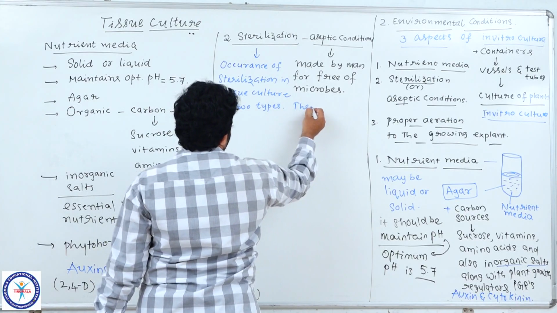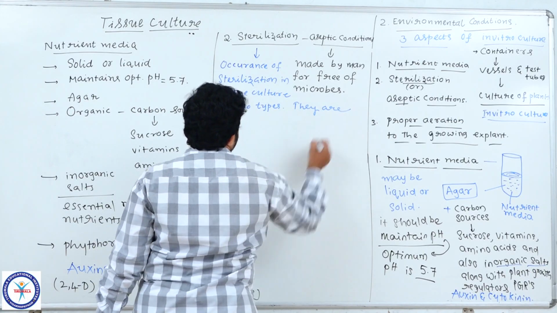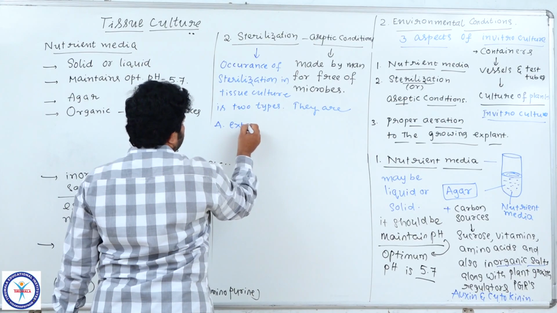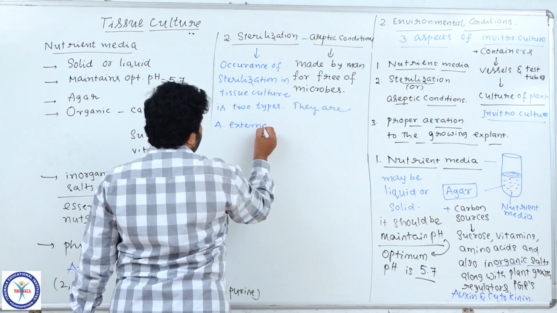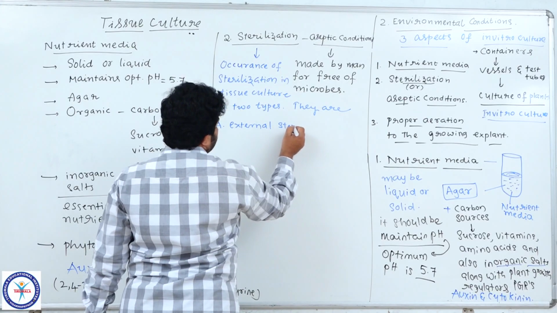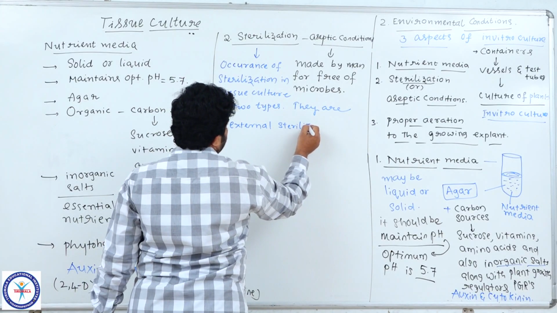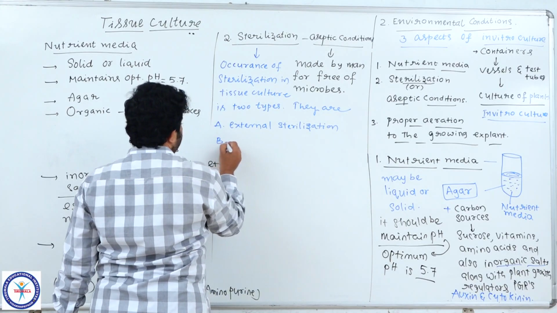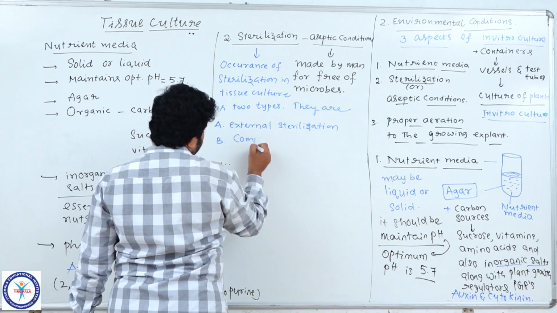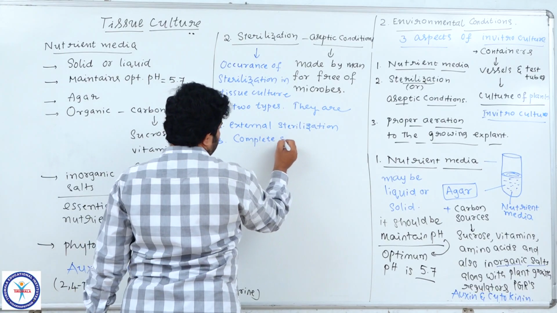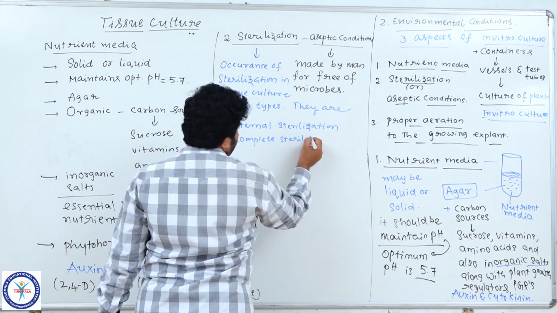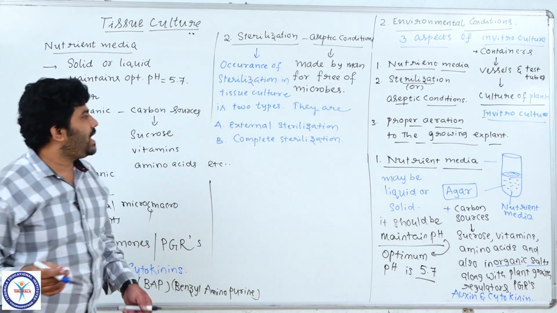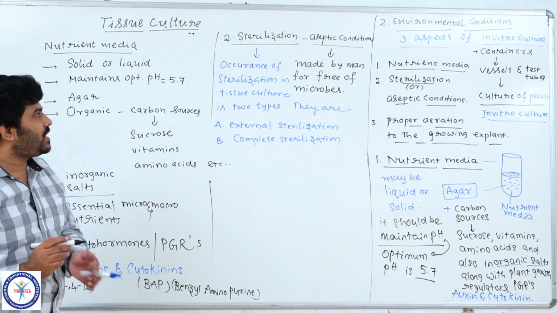They are external sterilization and complete sterilization. Now have a look into the external sterilization and complete sterilization that we made.